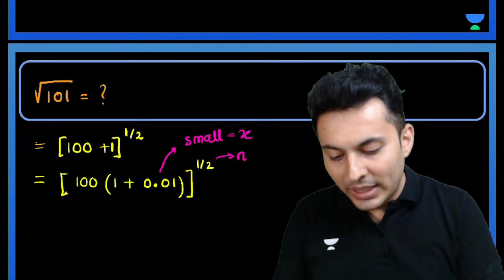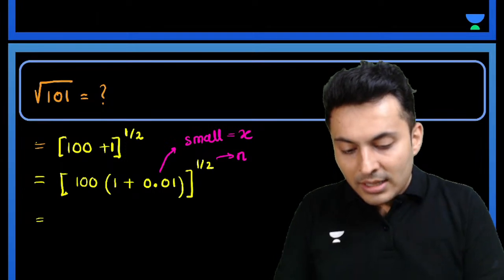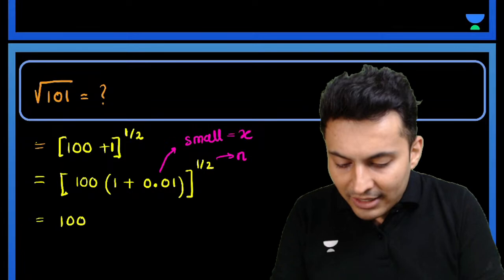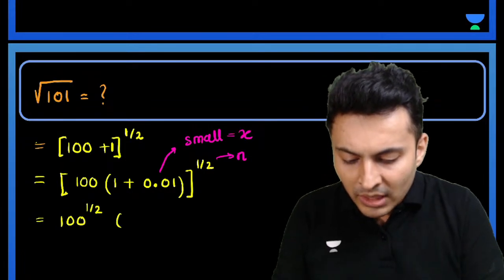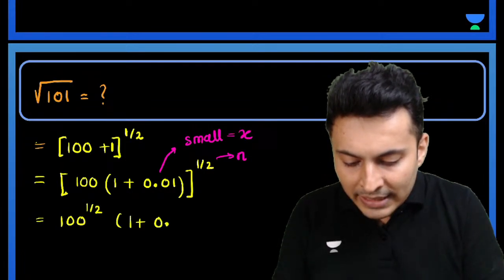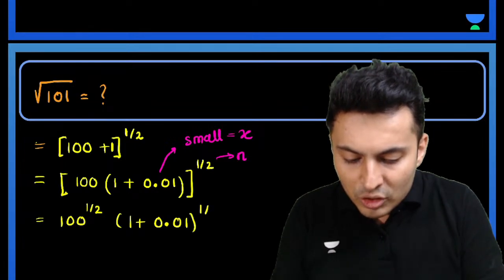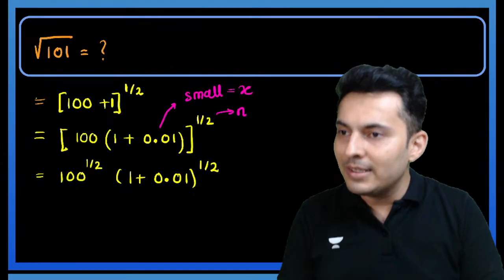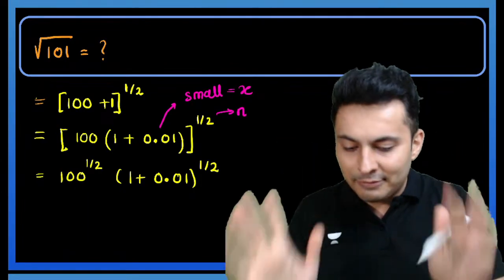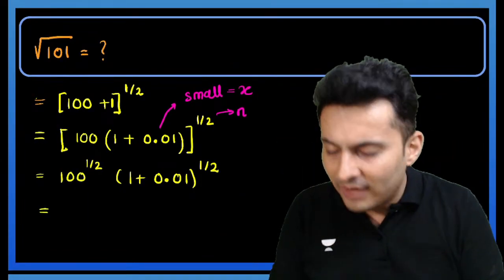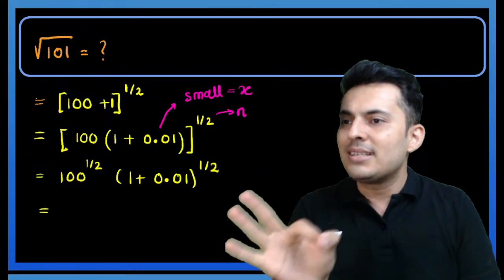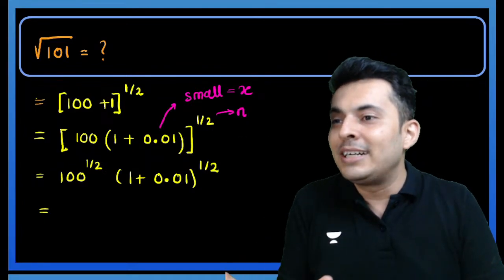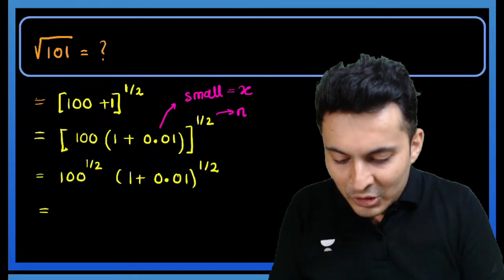Now, before going ahead, because that half power is there, I will separate that power. I will write it as 100 raised to half into 1 plus 0.01 raised to half. Is that okay? Everybody with me? Very good. What is 100 raised to half? 100 raised to half means root 100. What is the root of 100? It is basically 10.